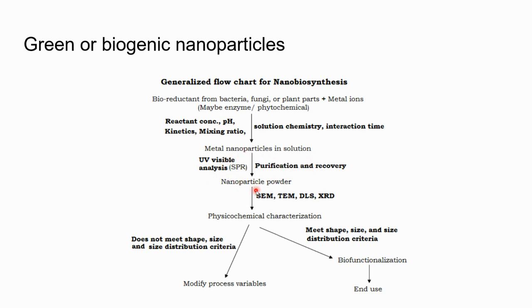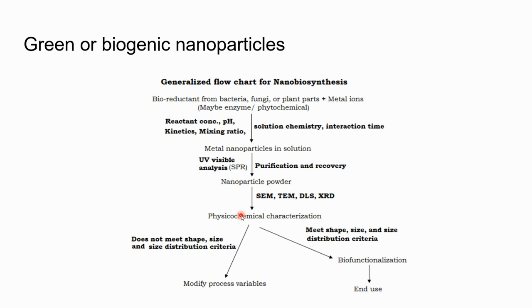Then the nanoparticle powder is formed. This nanoparticle powder is recovered, and then its physiochemical characterization can be carried out by using scanning electron microscopy, transmission electron microscopy, X-ray diffraction, etc. All these methods are used for the physiochemical characterization of the nanoparticle powder.